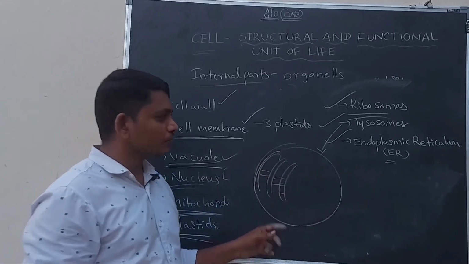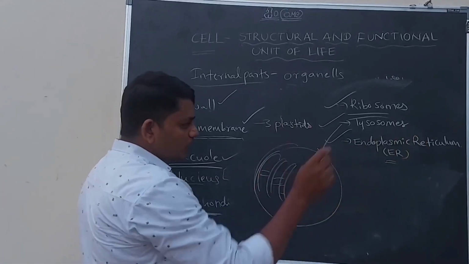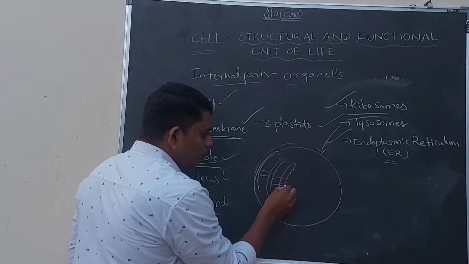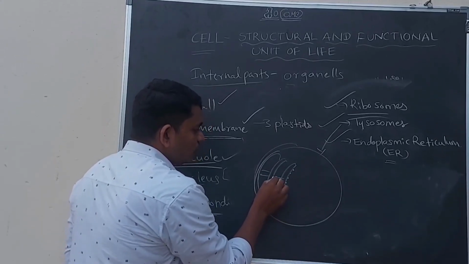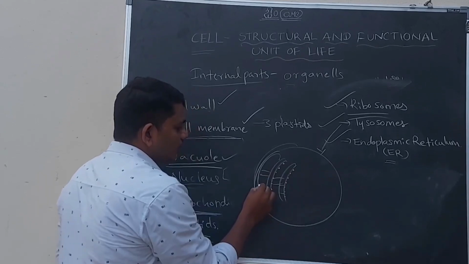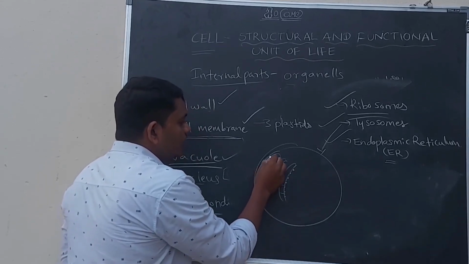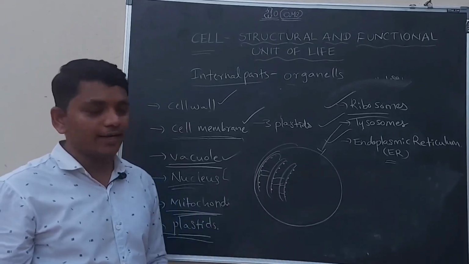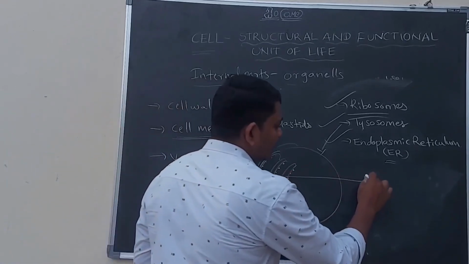Is it clear? And some endoplasmic reticulum have ribosomes on the surface. If the ribosomes are present on the endoplasmic reticulum, that type is called rough endoplasmic reticulum.